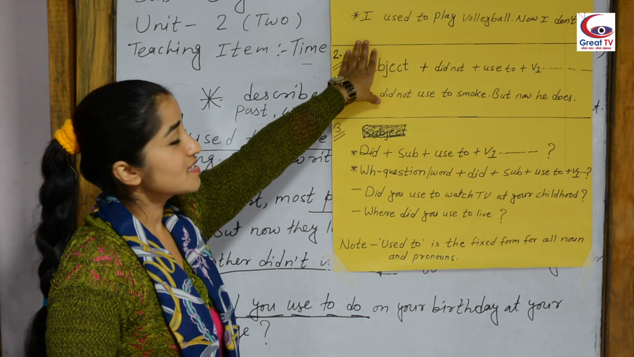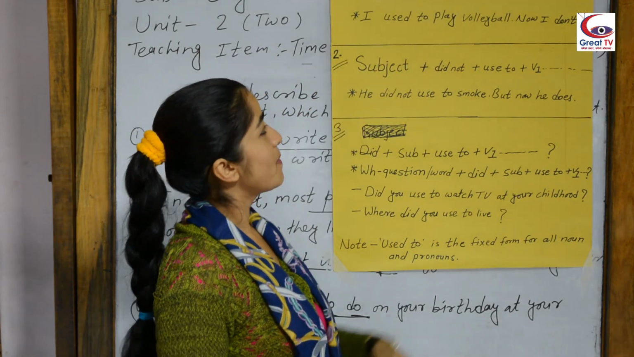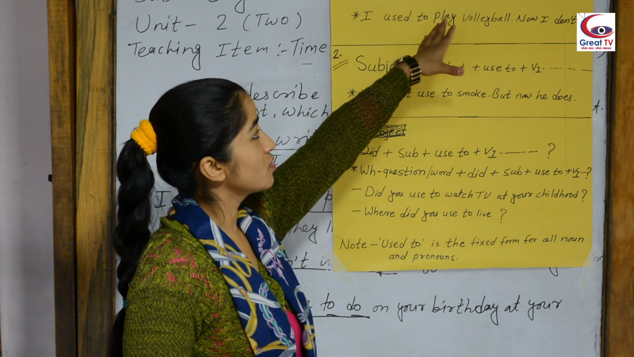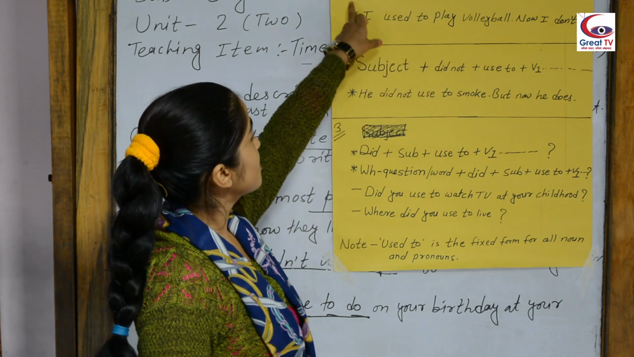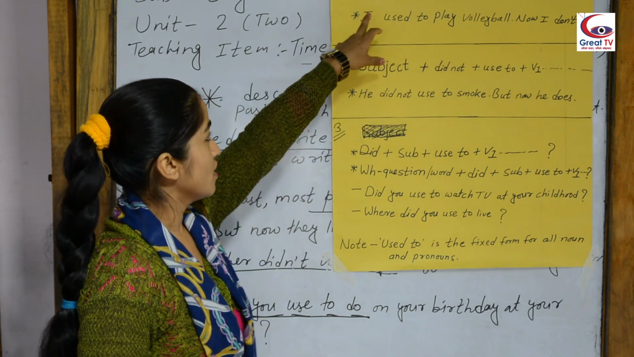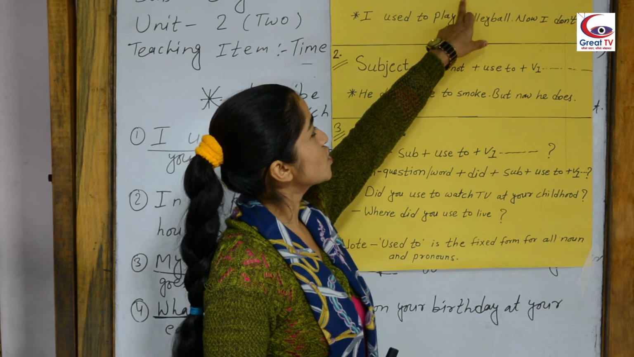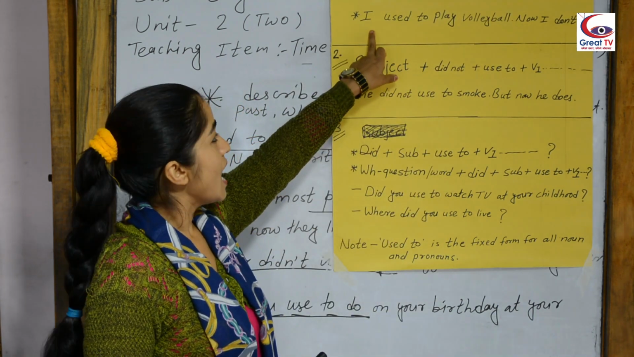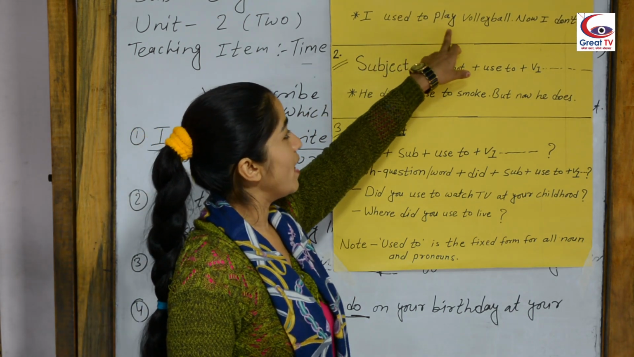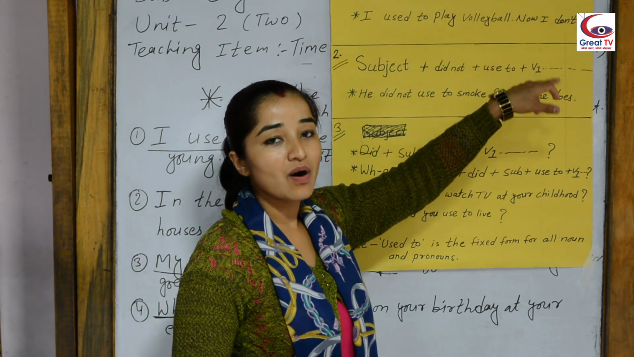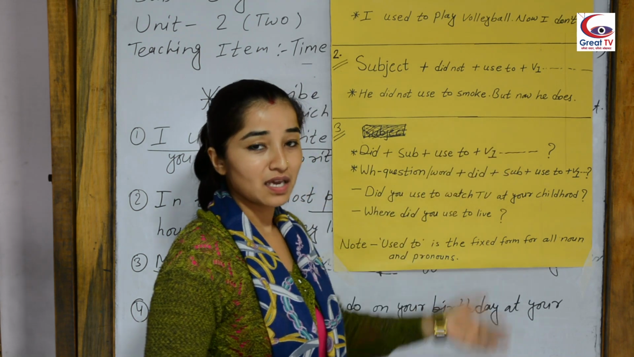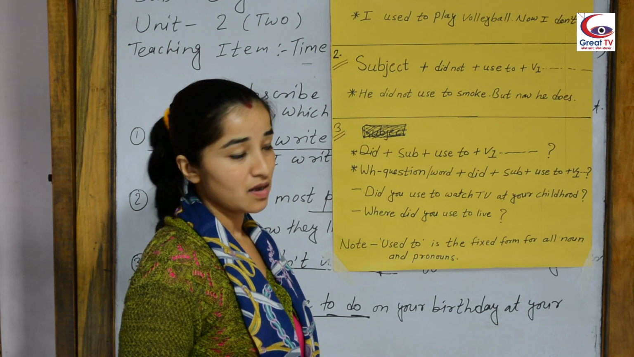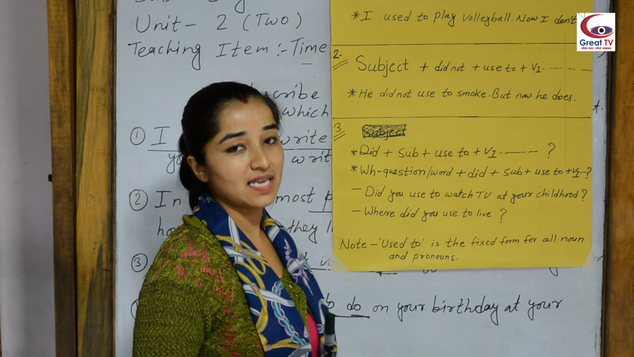Okay, let's see some structures of habitual past action. How to form a sentence in this habitual past. Let's see the first one. Here I have written subject plus used to plus verb 1. And see the example. I used to play volleyball, now I don't. Means in my past I used to play volleyball and in present I don't play. Okay, that is our habitual past action.